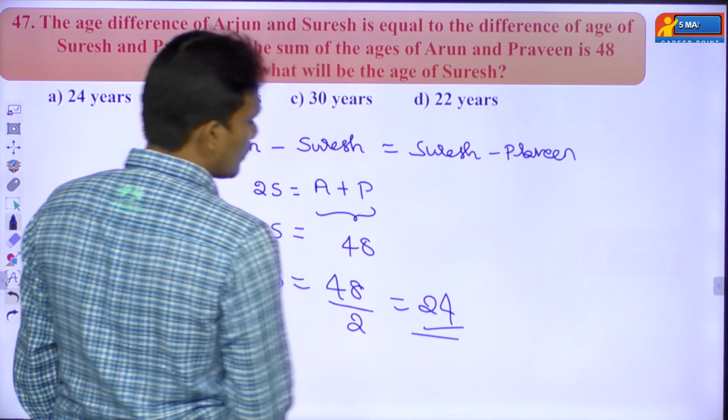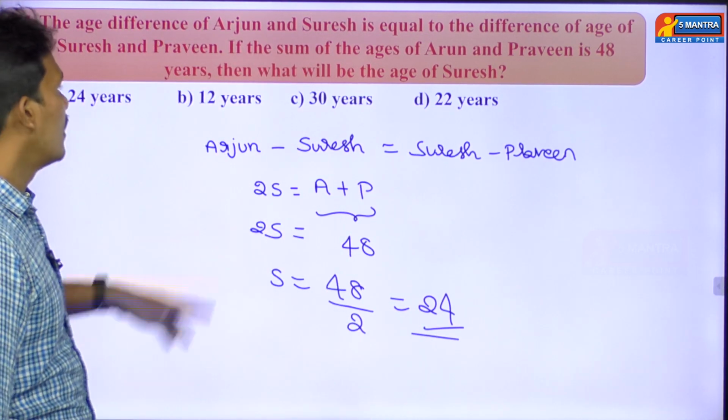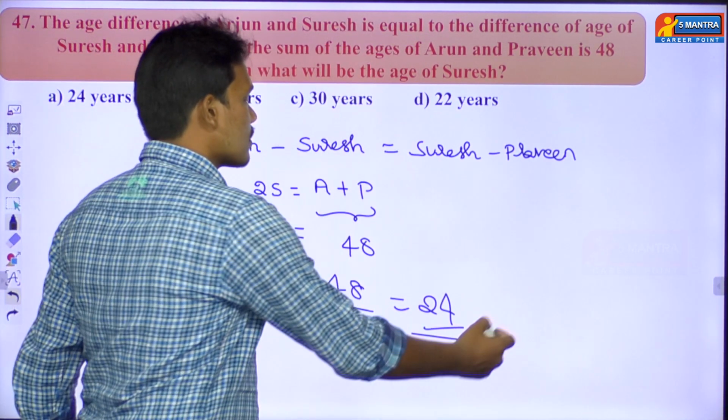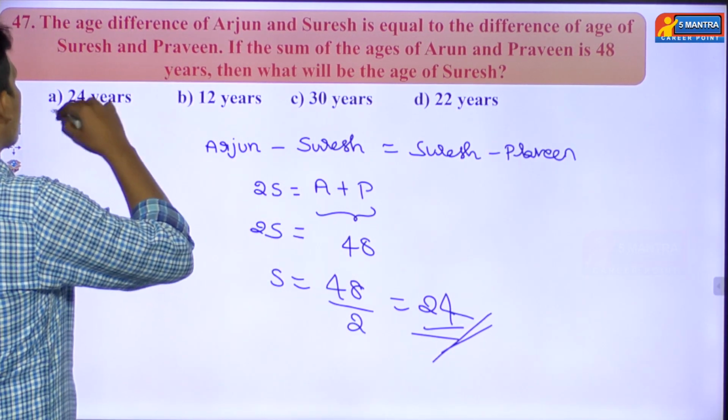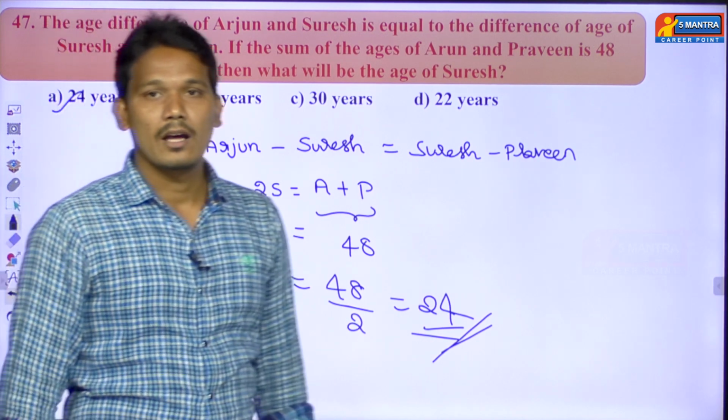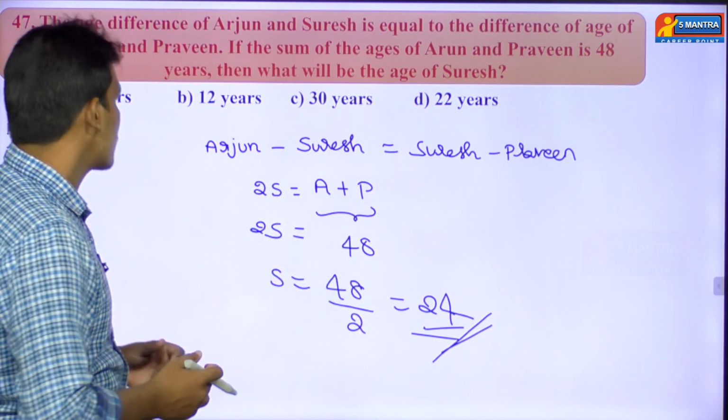So here we found the age of Suresh. But what's the question they're asking? What will be the age of Suresh? So your answer goes to 24. So option A is the right answer. Okay, very simple question. Next we'll go with the next question.